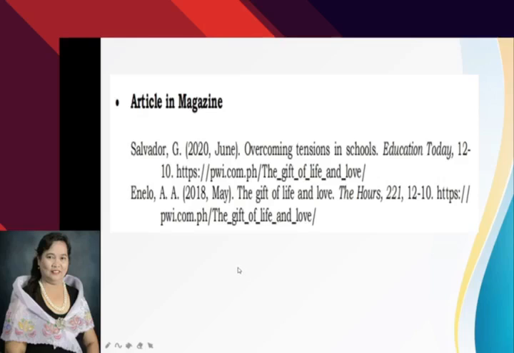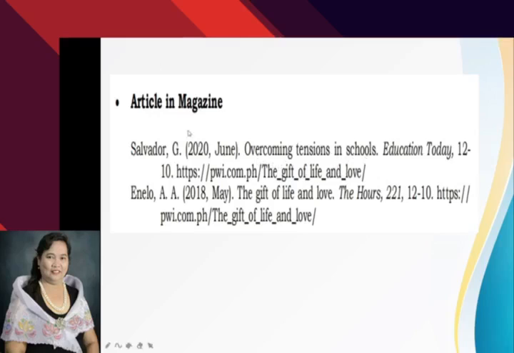Then article in magazine. Okay, the author is Salvador, comma, G, period, 2020, comma, June. Okay, the name of the month is given here for the copyright date, and close parenthesis, period. Overcoming tensions in schools, that is the title of the article.